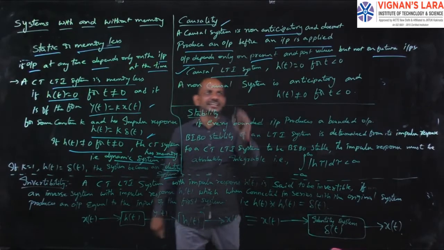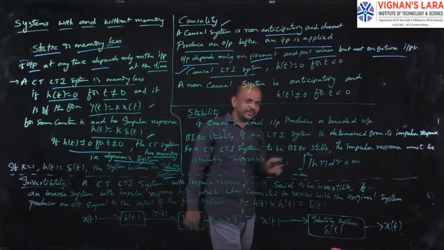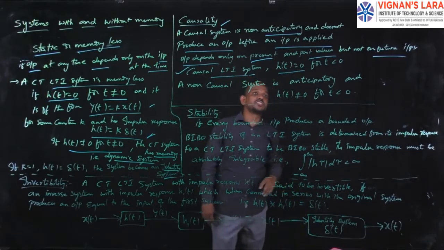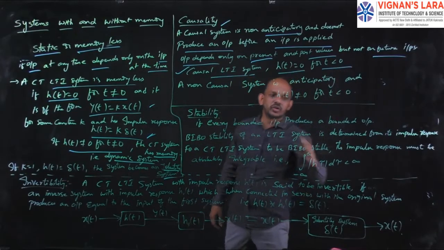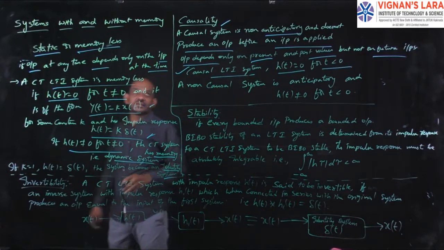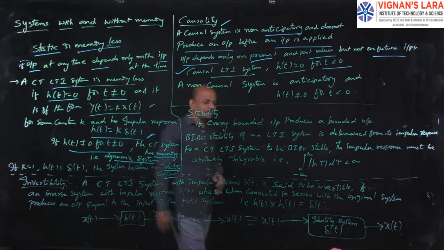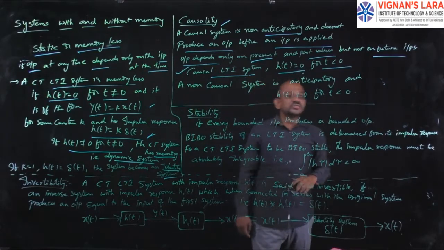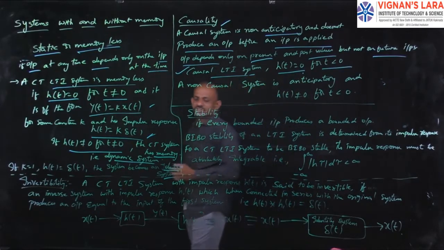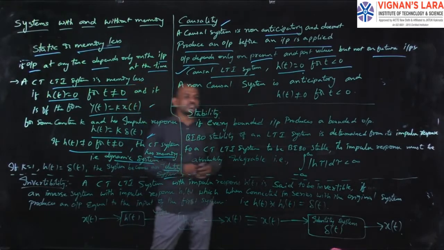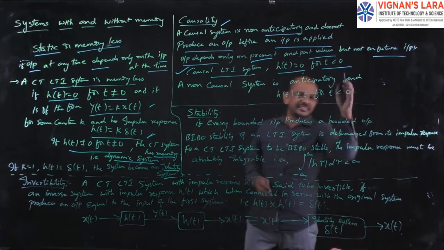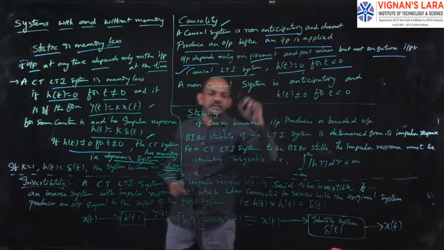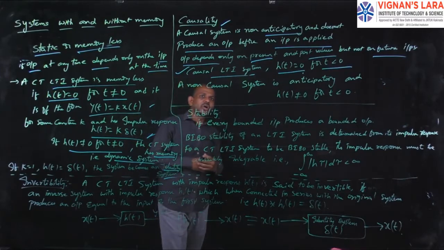For a causal LTI system, the impulse response h of t will be equal to 0 for t less than 0. Very, very important. If the given system is a causal system, then the impulse response of the system is 0 for t less than 0. If the t values are negative, that is less than 0, the impulse response will be equal to 0 if the system is a causal LTI system.